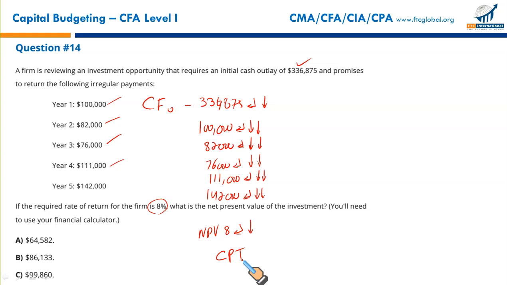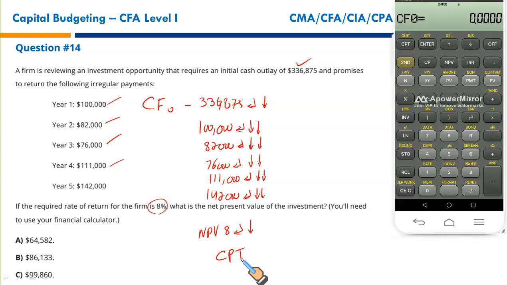Let us see how it works. Cash flow at year 0, 336,875. Don't forget it's a negative. That's an outflow at year 0. You press enter, down arrow key. Then you have 100,000. It's an inflow in year 1. Enter. Since it's a single cash flow, you will press the down arrow key twice. Then 82,000. Enter, down arrow key twice. Then 76,000. Enter, down arrow key twice.